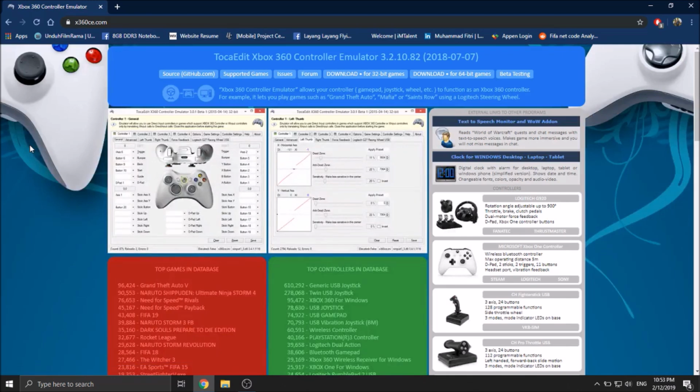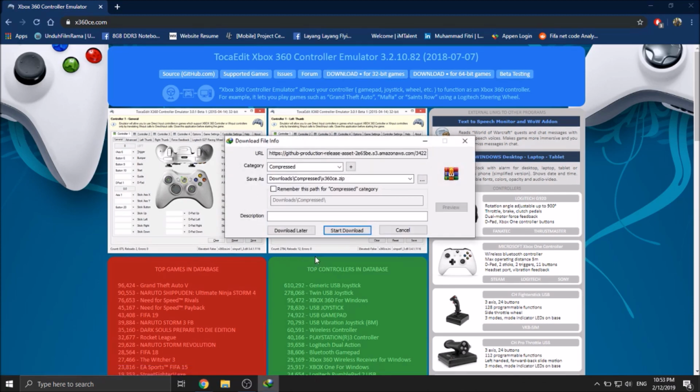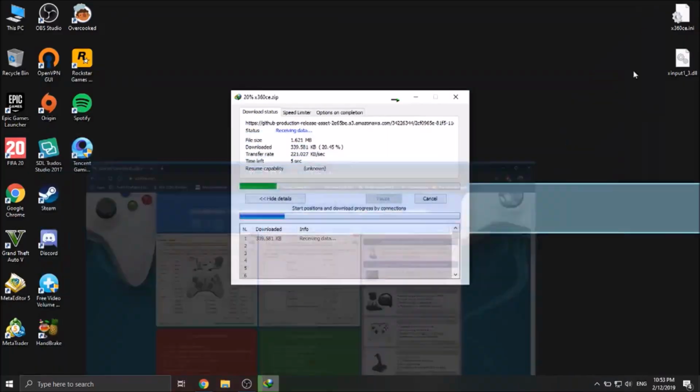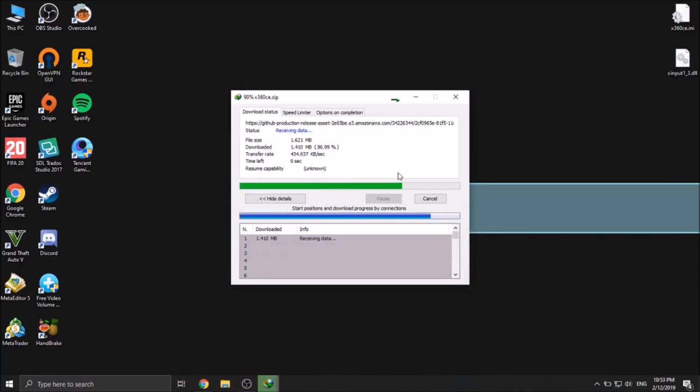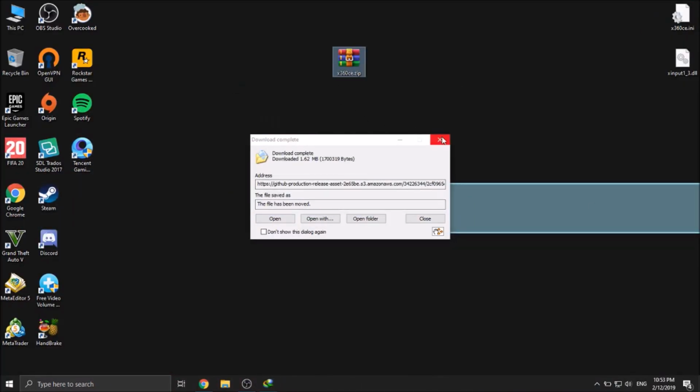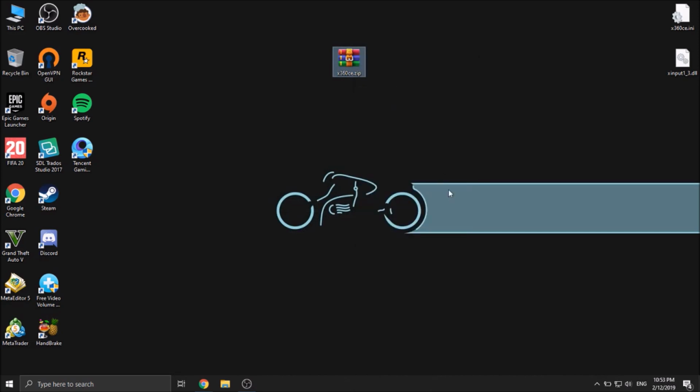As for the Overcooked game, it is considered a 32-bit game, so you have to click the download for 32-bit games. So just click here and download. Then we put it here and we extract.